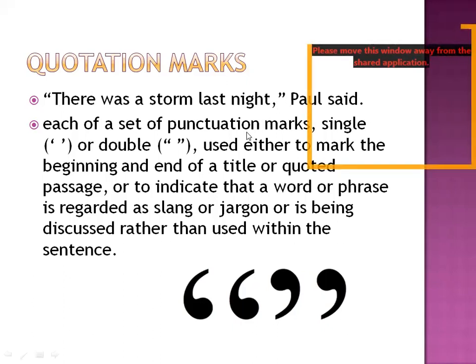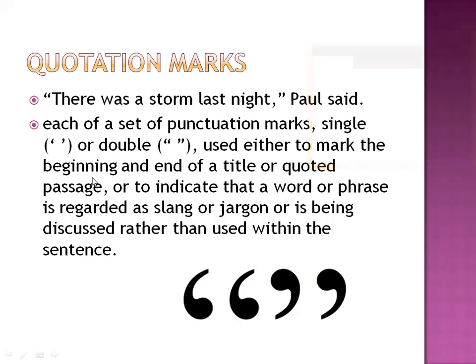Okay, एक use तो आपको वैसे ही पता चलता है. Each of a set of punctuation marks, single हो or it could be a double. Okay, here we are using single and here double. Whether it is single or double, used either to mark the beginning and end of a title or quoted passage. This is the quoted passage.